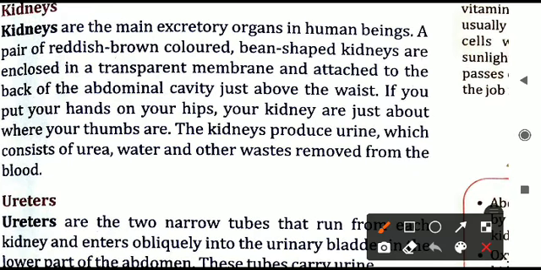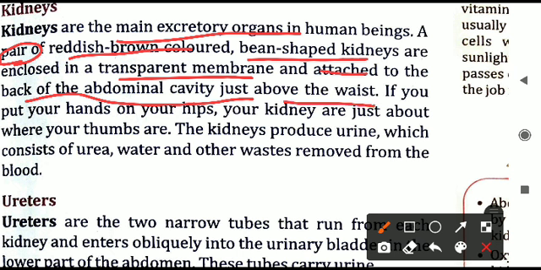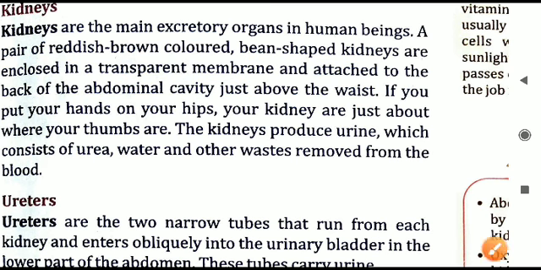First is kidney. Kidneys are the main excretory organ in human beings, and there is a pair of kidneys. They are reddish brown colored, bean shaped, and enclosed in a transparent membrane attached to the back of the abdominal cavity, just above the waist. At the front side of the abdominal cavity, what will be there? Yes, stomach, intestine and all. But at the back of the cavity, kidneys are there. They are in pairs and the shape is bean shaped.